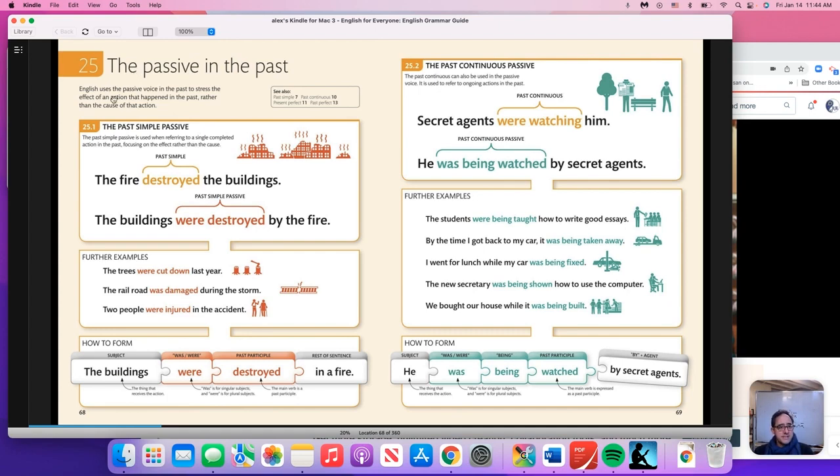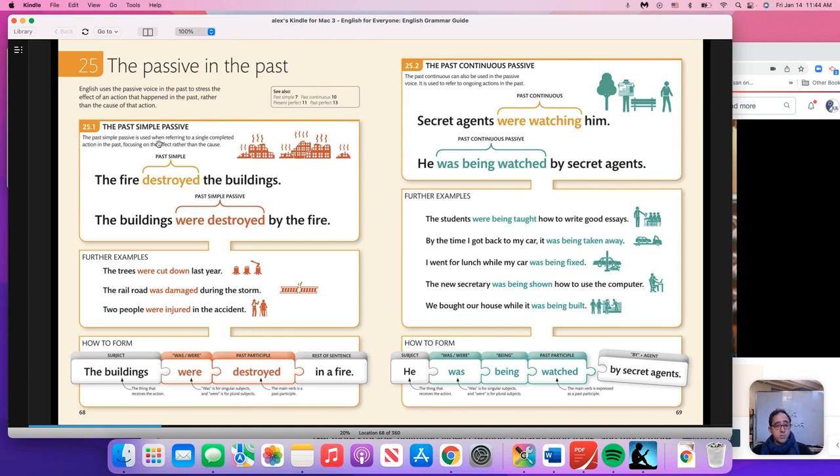Passive in the past. English uses the passive voice in the past to stress the effect of an action that happened in the past rather than the cause. That's what passive does. I was watched by the spy. So I could say I was watched yesterday. I don't know who did it, but I know someone watched me.